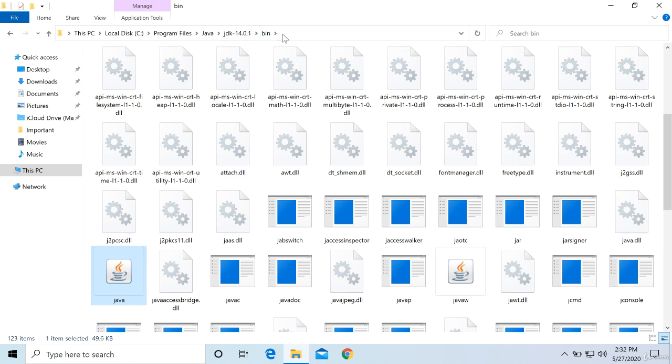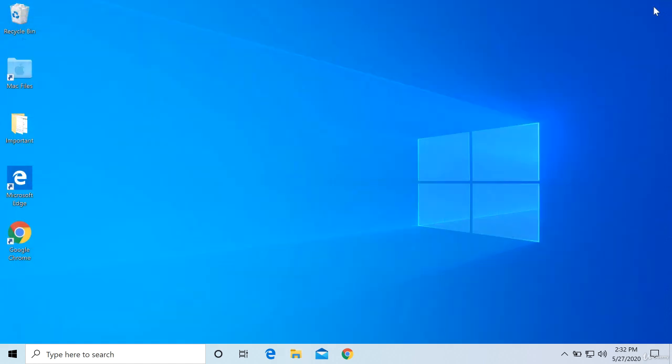So this is the path. So where these tools are available, C:\Program Files\Java\JDK 14\bin. This is where these tools are available. I will copy this path. This is useful for me. Let us close this. Now I want to see whether I can use Java compiler or not.